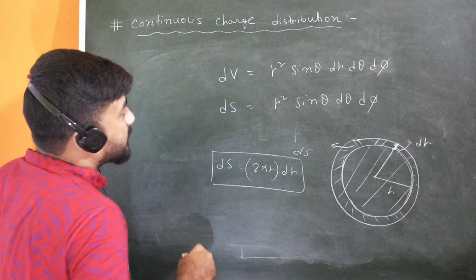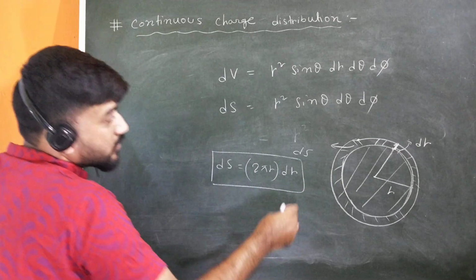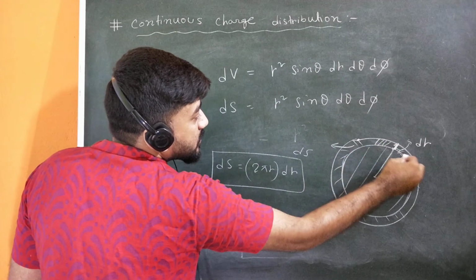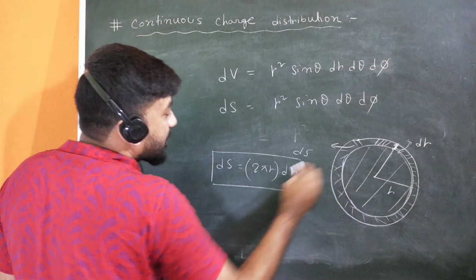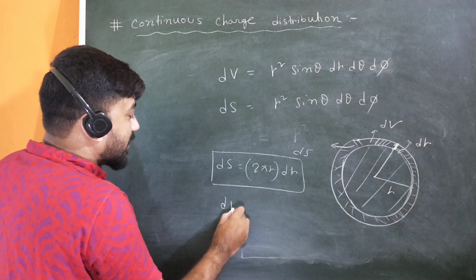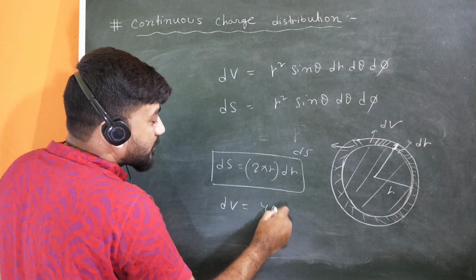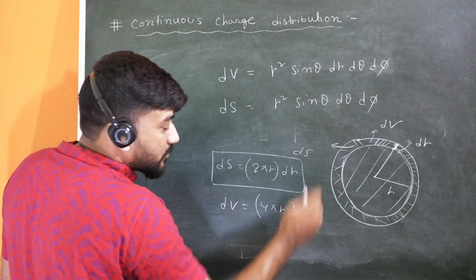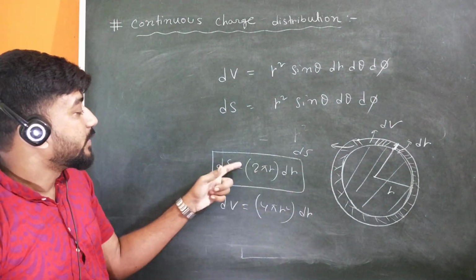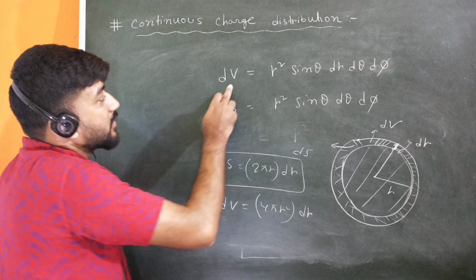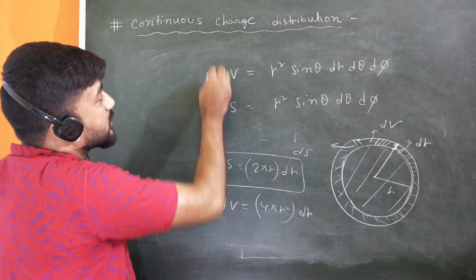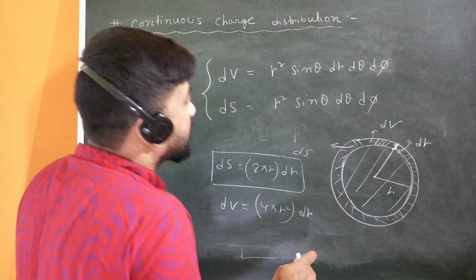Or you will get sometimes this dV also in this way. If you imagine this is a disk, then this portion will give you the area dS, and if you take it as a sphere, then this portion will give you the volume dV, and that will be 4 pi r squared, the surface area, into the width dr, so 4 pi r squared dr. So you will get this dS and dV directly from the geometry. But in general, if dV depends on theta and phi also, then you have to use the general relation.